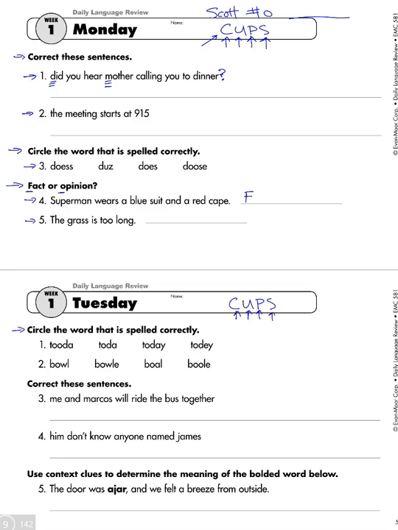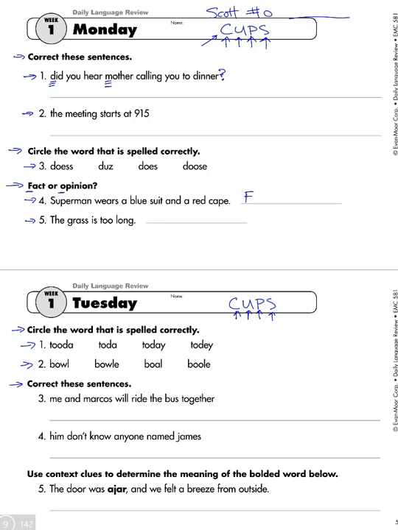So this first section says circle the word that is spelled correctly. So number 1, each of those words is supposed to spell the word today. Circle the word that you think correctly spells the word today. And number 2, each of these is supposed to spell the word bowl, like have a bowl of cereal. So go ahead and circle the word that you think correctly spells the word bowl.